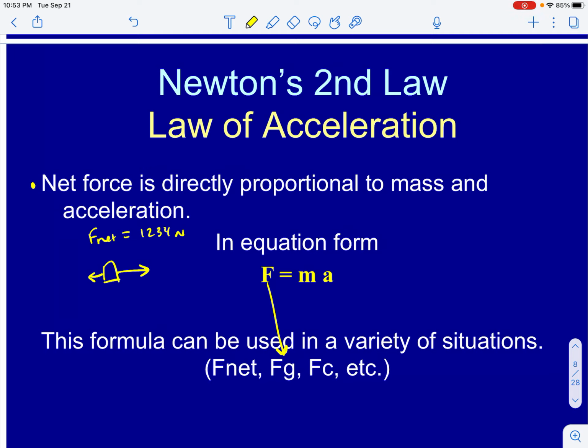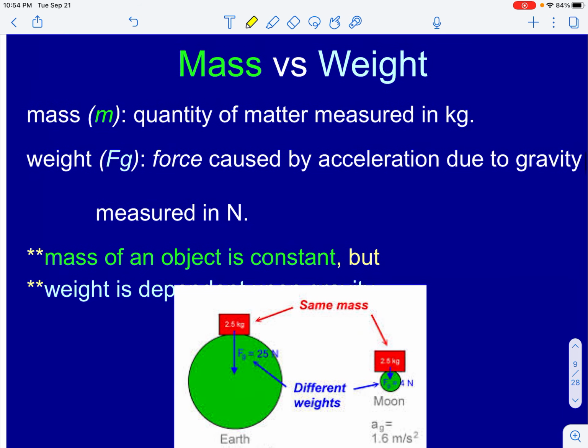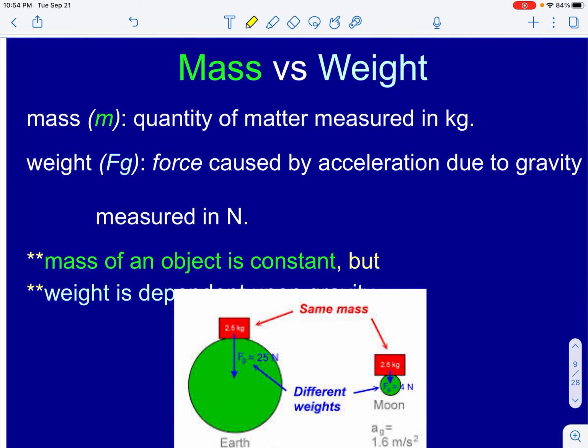Then we'll come back and we'll talk about how to use this equation when that force is the net force. This F is actually our topic for the next chapter, but I want you to keep in mind that this relationship between force, mass, and acceleration can apply to lots of different situations. It's just a matter of what type of force we are saying is responsible for that acceleration. So let's talk about the force due to gravity.